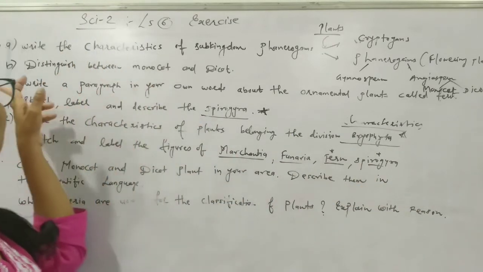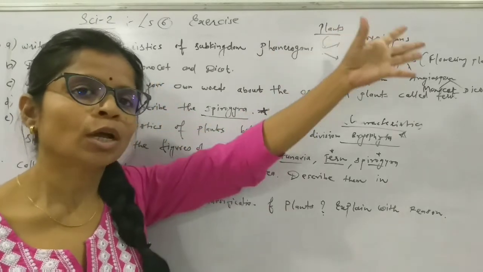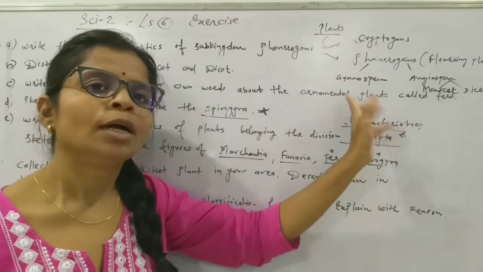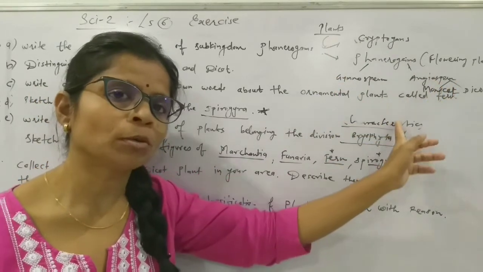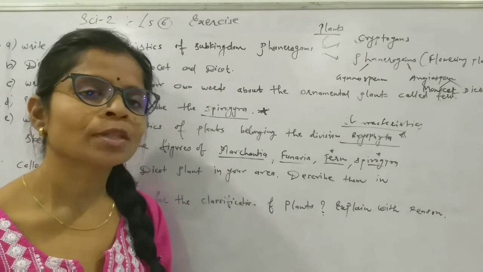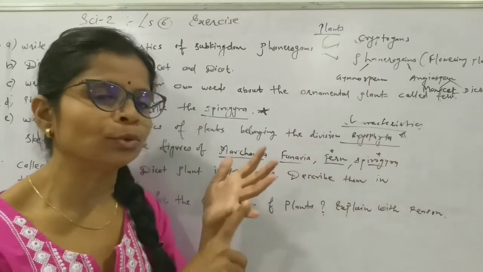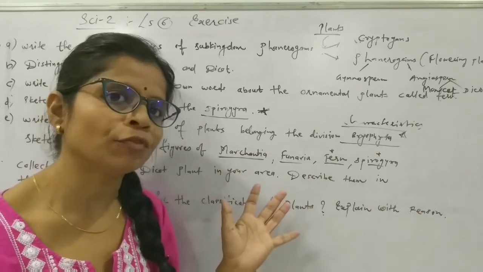Next is: distinguish between monocot and dicot plants. Just now I told you that phanerogams are divided into gymnosperm and angiosperm. Okay. Now angiosperm is again further divided into monocot and dicot plants. So we have learned all the characteristics of monocot and dicot regarding roots, stem, leaves, flower, seeds, etc. So watch that video for the answer.